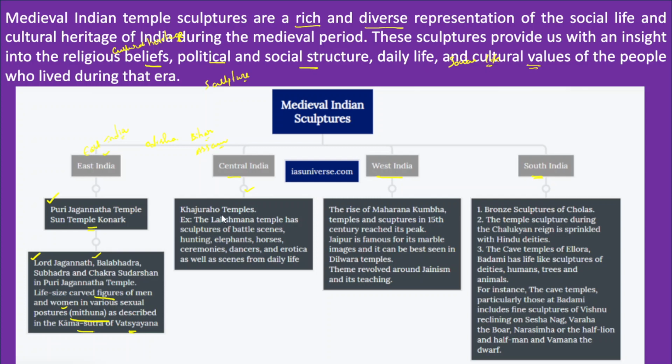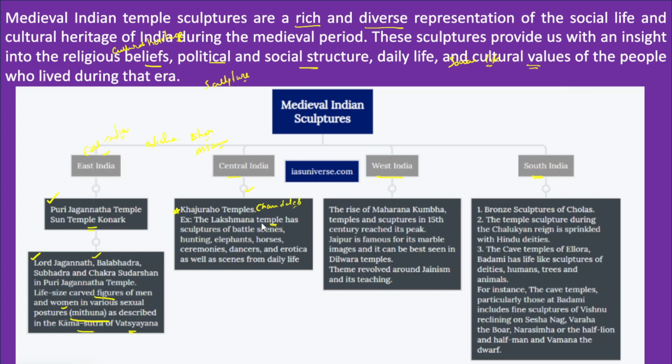After that we can also talk about central India, where we have the Khajuraho temple. I hope that you all know about the Khajuraho temple. It is located in Madhya Pradesh, and it was built by the Chandelas during the medieval times. In this complex there are other temples, including the Lakshmana temple.